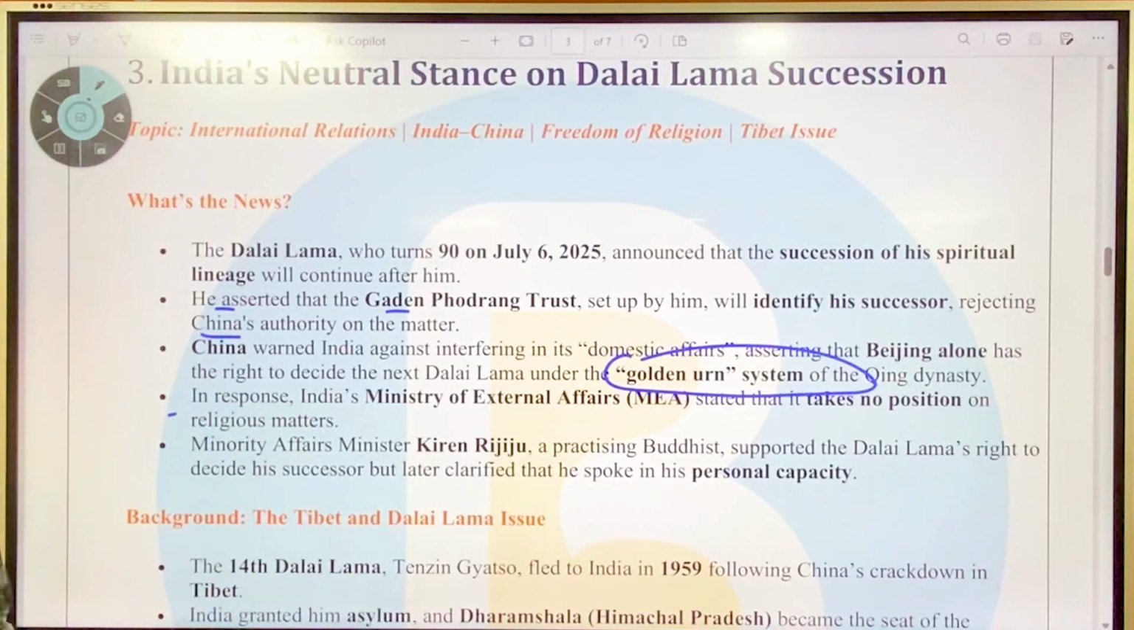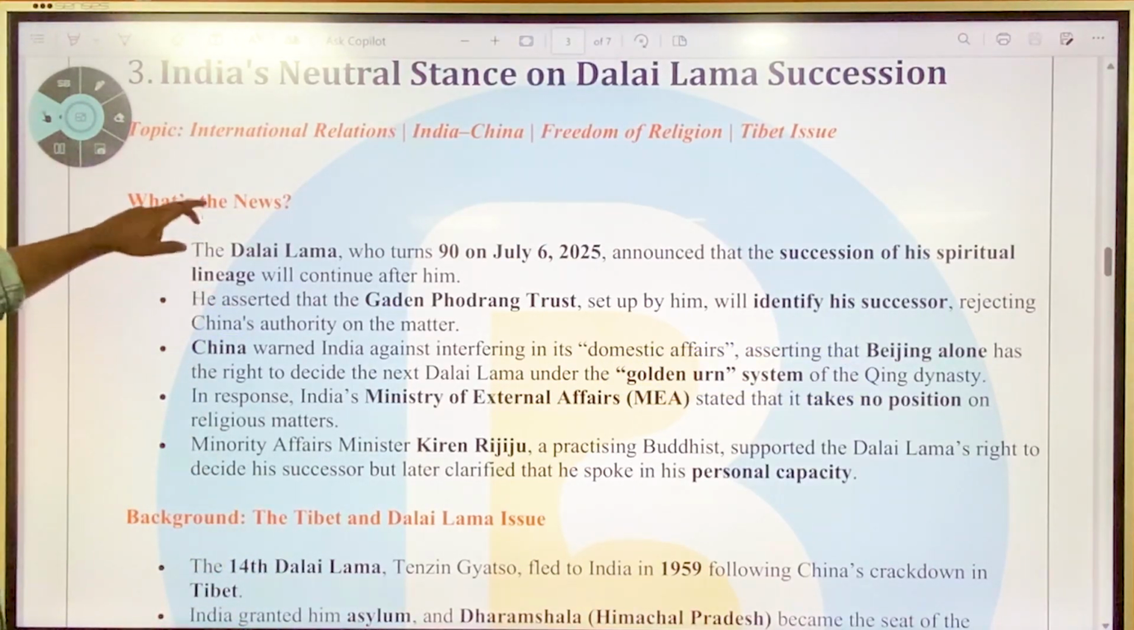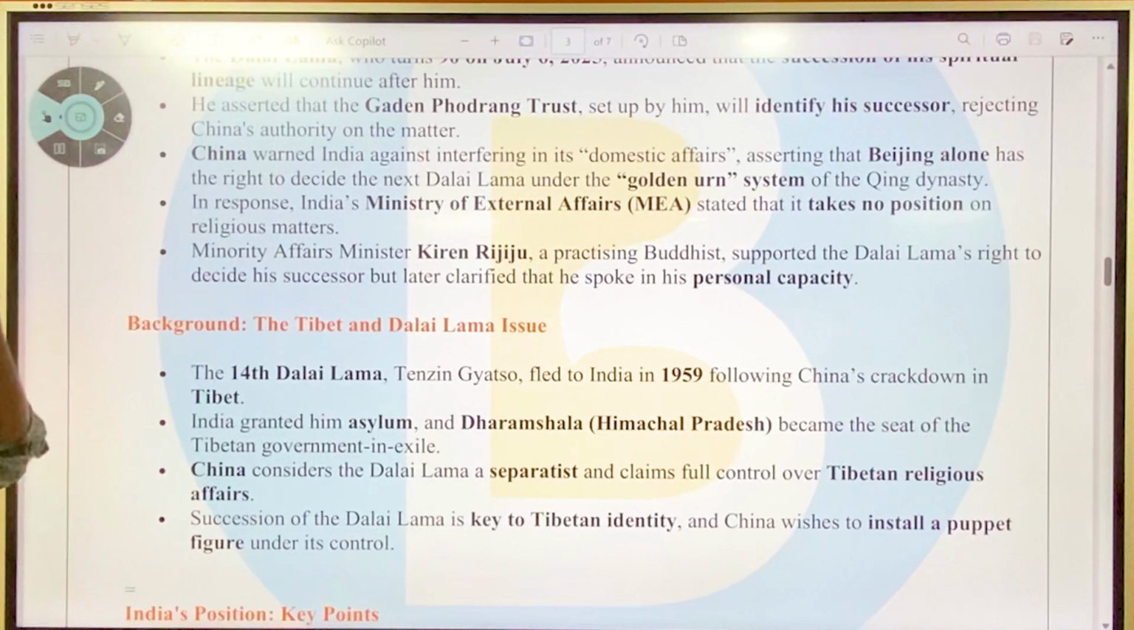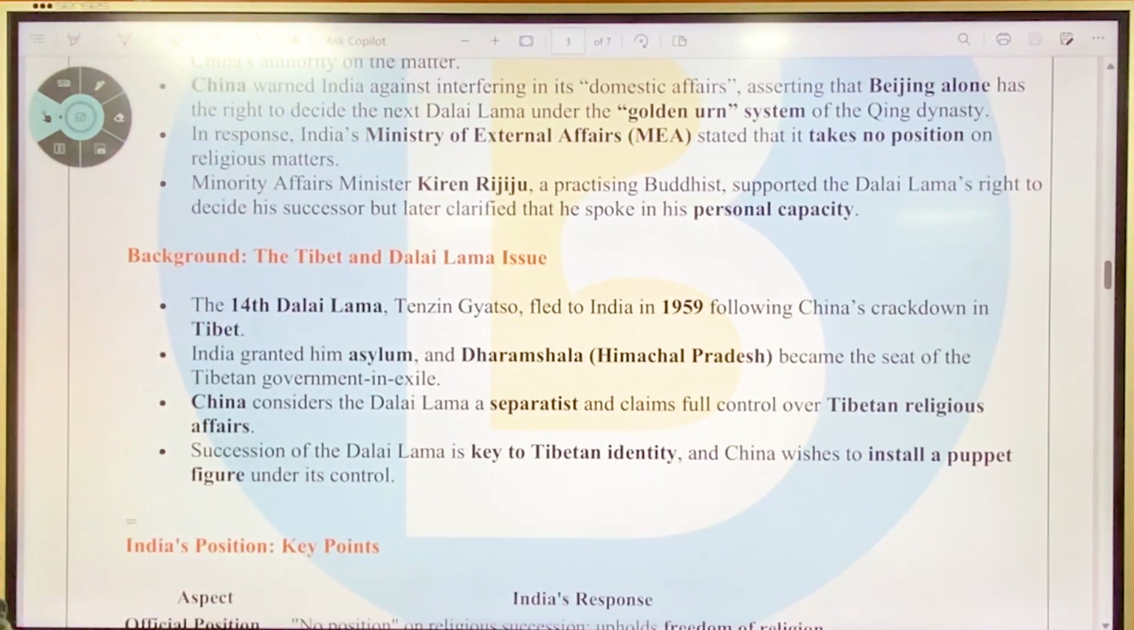Whereas India's response was, the Ministry of External Affairs stated that it takes no position on religious issues. And Minority Affairs Minister Kiran Rijiju also said that practicing Buddhists support the Dalai Lama's right to decide a successor, but later clarified that he spoke in his personal capacity, not with respect to the Ministry of External Affairs.